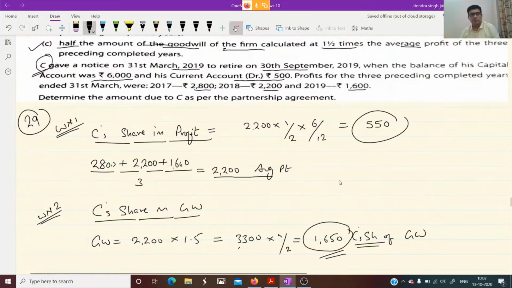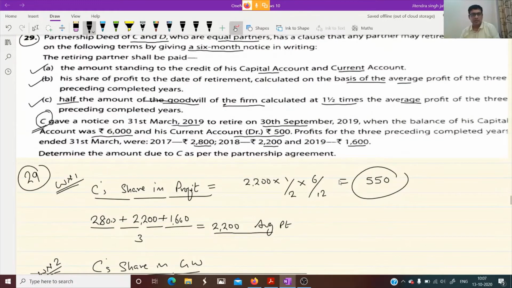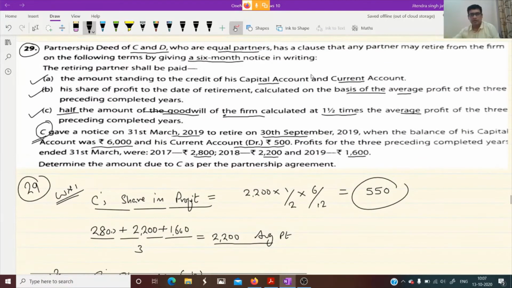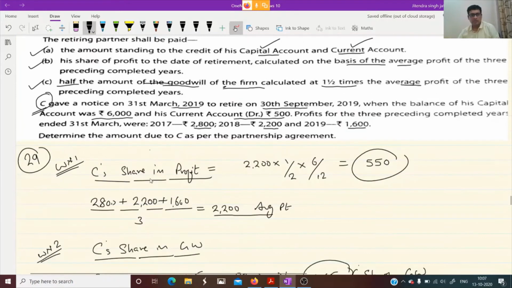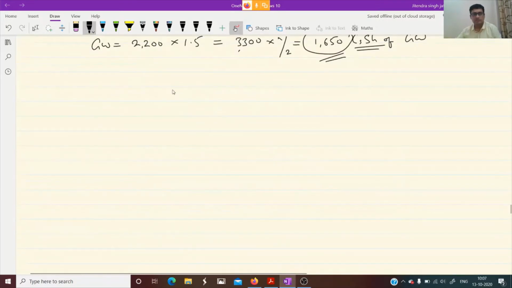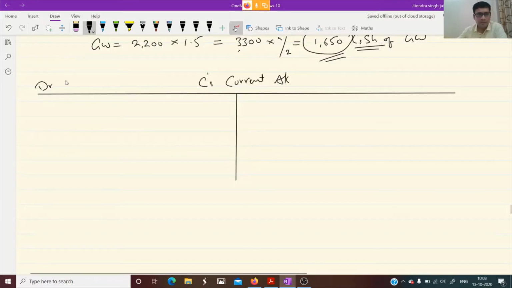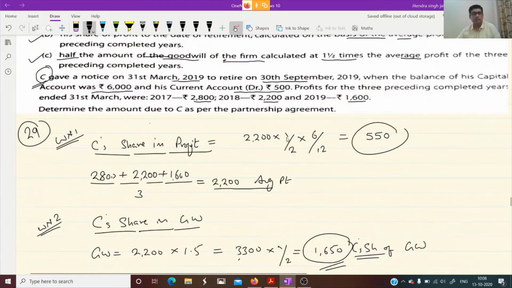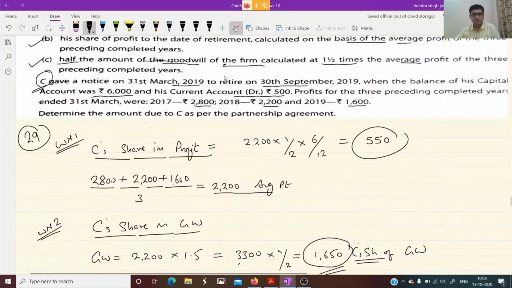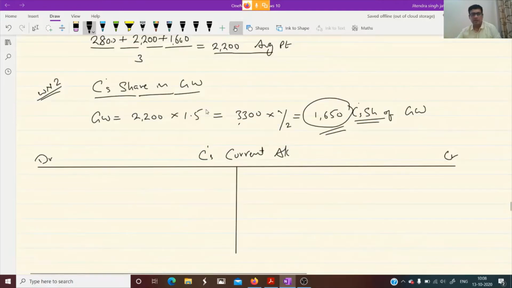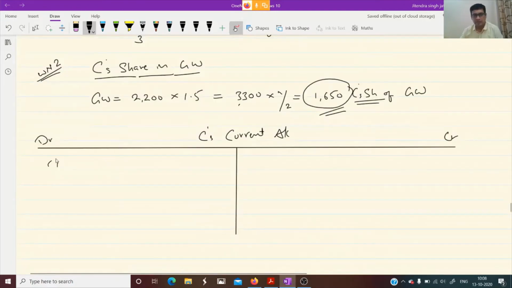So these 2 points we have computed, and now we will prepare partner's current account first, and then we will prepare partner's capital account. Okay. So let's start C's current account. Debit side, credit side. You can see in the question, here it is clearly mentioned current account debit. He is having debit balance of rupees 500. So we will start with debit side.